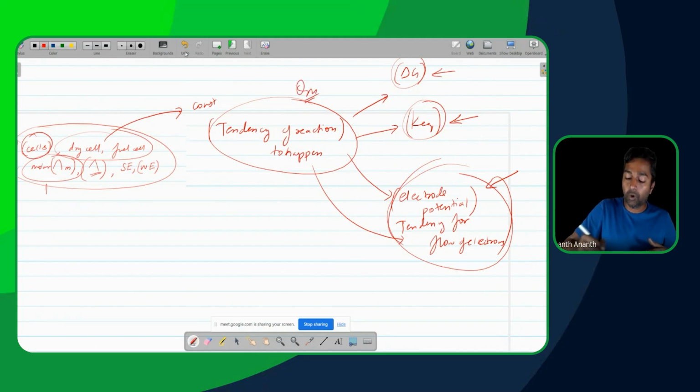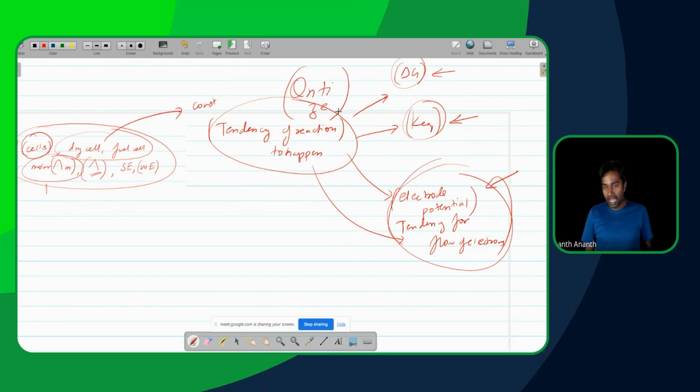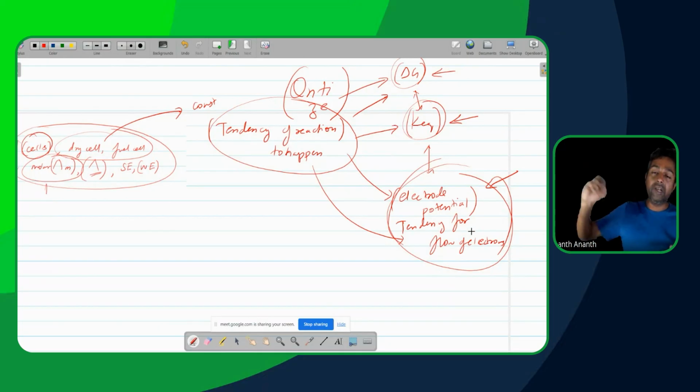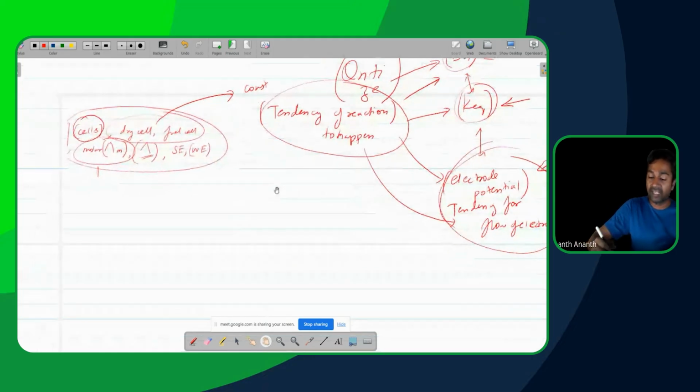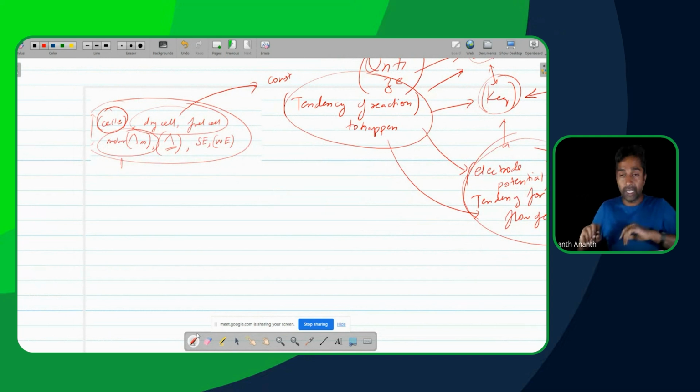So each of these is basically a way of quantizing the same thing. So what are we trying to quantize over here? We are trying to quantize the tendency of a reaction to happen. All of that started from there. And it started off and went into delta G, and the equilibrium constant K. And from there, it directly dove into electrode potential, which went into control. And from the control, it jumped into electricity. That's basically what happened. So let's now dive into the dry cell directly. I am again getting diverted into the larger domain there.